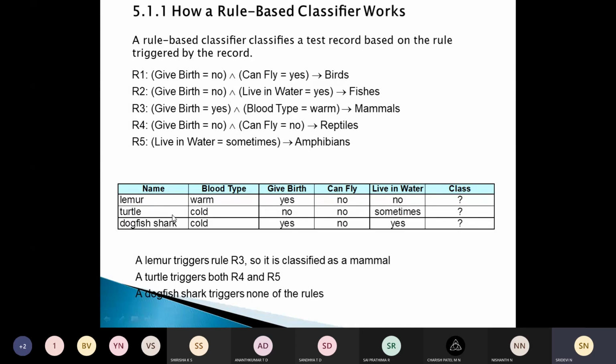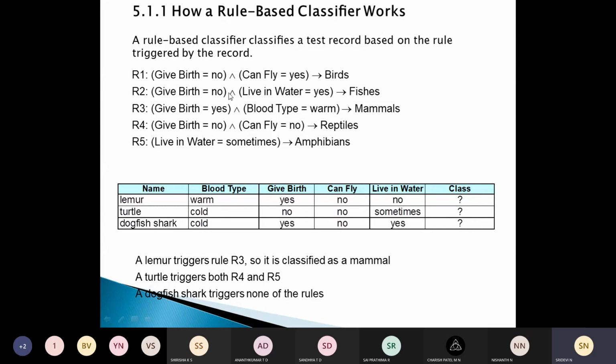And we are given these three test records wherein we have to find out to which class they belong. So the first vertebrate, which is a lemur, is warm-blooded and gives birth to younger ones. Isn't it? It gives birth to younger ones. It cannot fly as well.